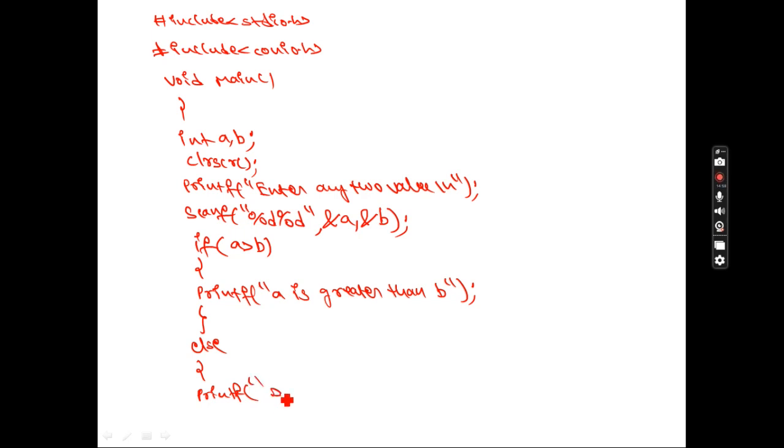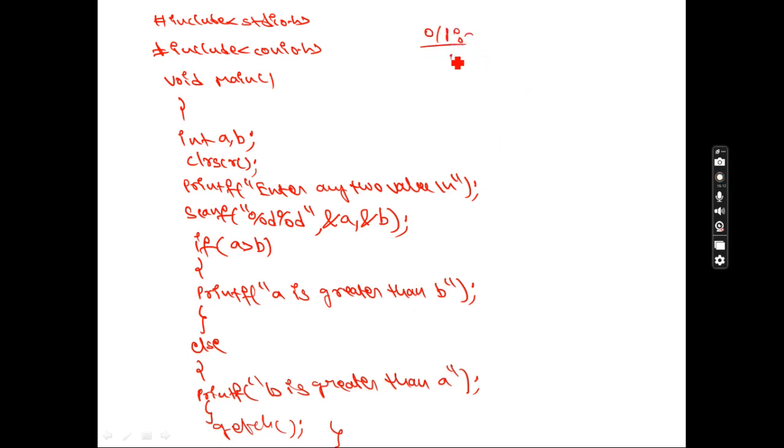printf "B is greater than A", so close the else, and after this write getch and close main. So this is how we have to write the program. So this is the output screen. So what is the output screen?